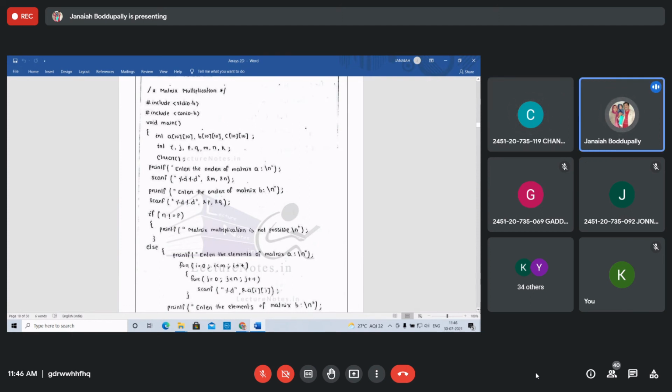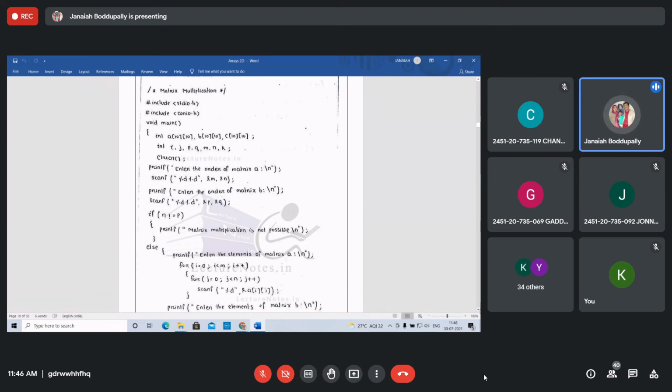Yes, we multiply that way, but when is it possible? The number of columns of the first matrix should equal the number of rows of the second matrix. Both are equal, then only multiplication of the two matrices is possible.